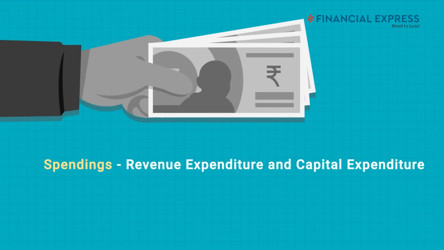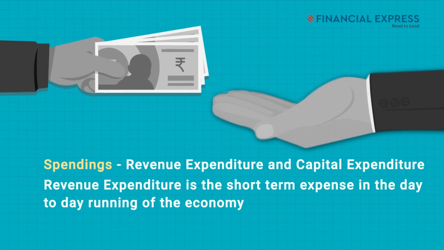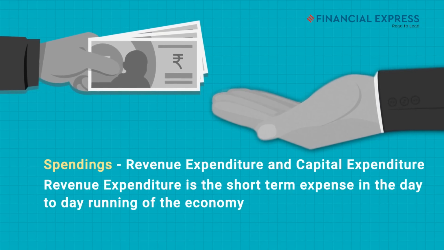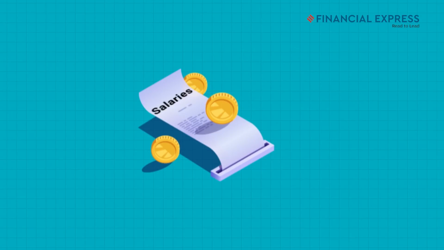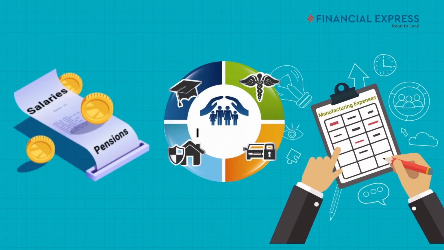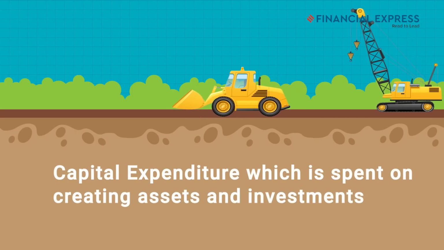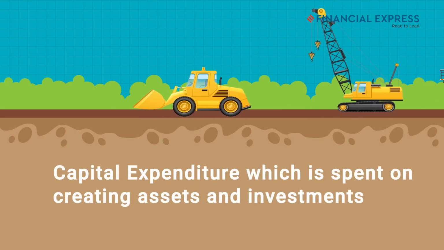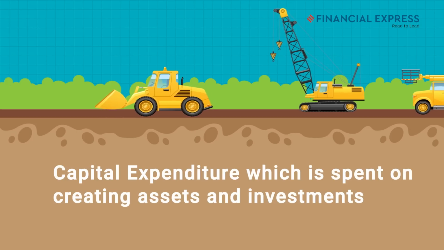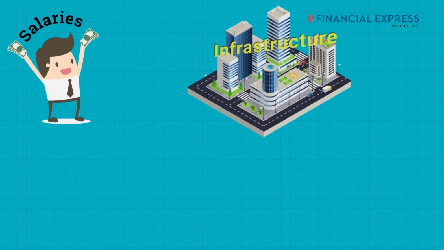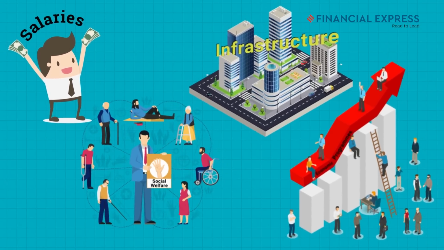All the government spendings have been categorized as revenue expenditure and capital expenditure. Revenue expenditure is the short-term expense in the day-to-day running of the economy, such as paying salaries and pensions to its employees, manufacturing expenses, insurance, etc. Then there is capital expenditure, which is spent on creating assets and investments in land, machinery, and projects to generate long-term growth and returns.